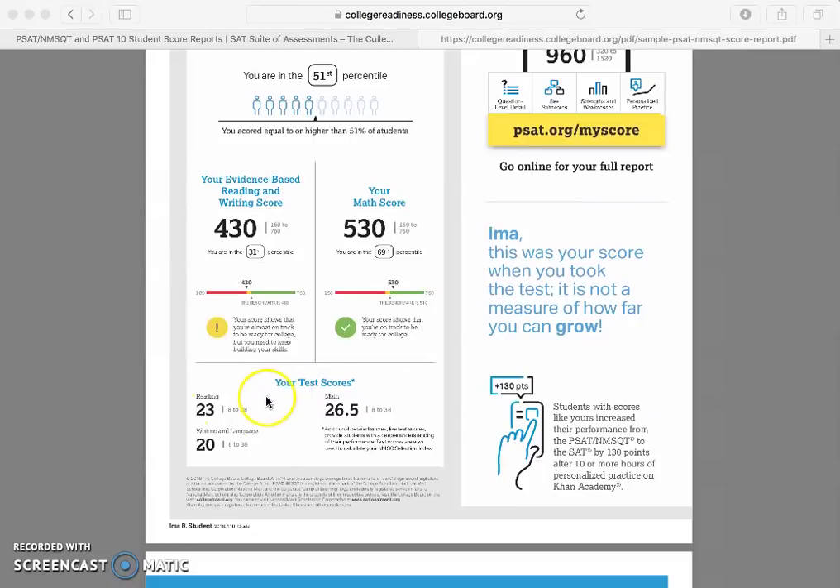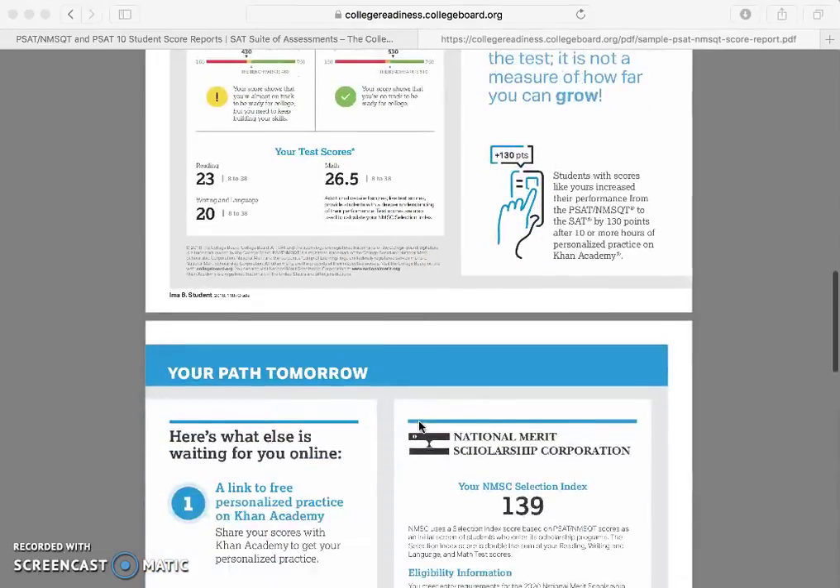Down here, with the test scores, these are just the categories: the reading category, writing and language, and math. So you can get an idea of where you were out of the scores, like 26.5, and then a 38 is the max. On to the next page.